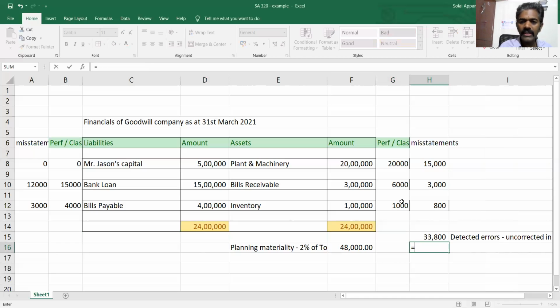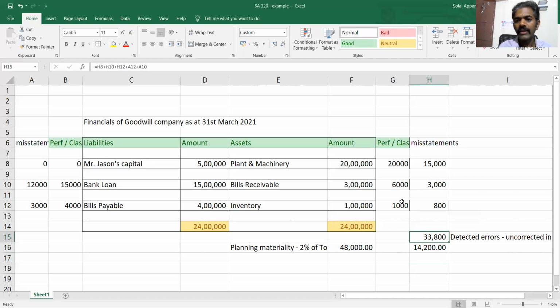So if you look at it, there is a difference. Now the planning materiality is 48,000 and the uncorrected errors are 33,800. So there is 14,200. There is a cushion for the auditor. So what does that mean? Even if there are some undetected errors up to 14,200, it can be there. Still the auditor is not worried.